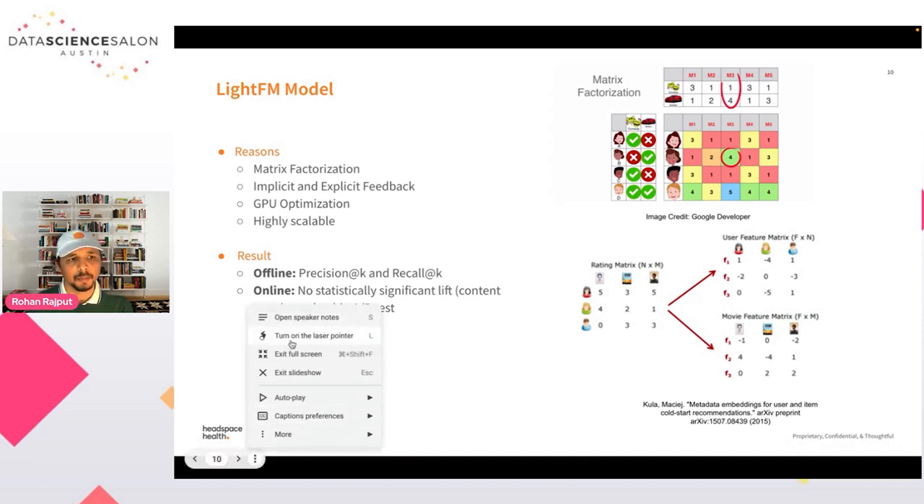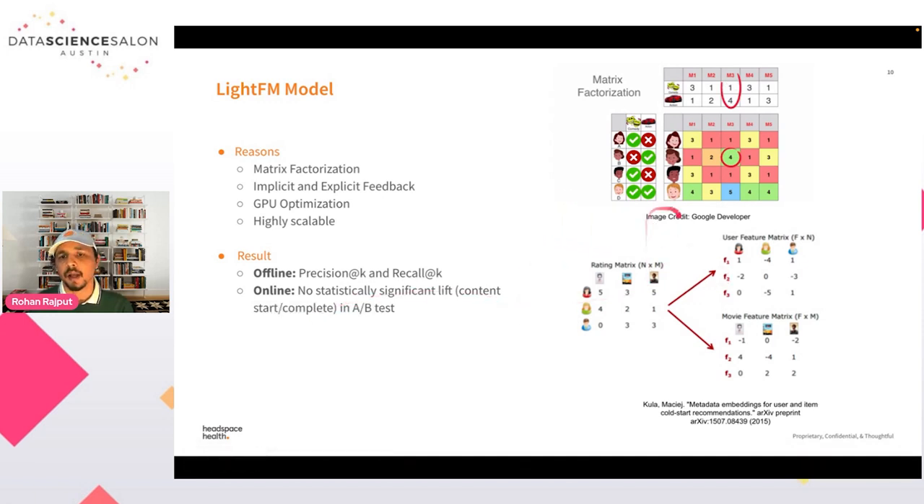Then we included lots of implicit and explicit feedback from the users. Because this is a matrix factorization model, it is usually very fast with GPU optimization, because it's simple linear algebra, and it's a highly scalable model.